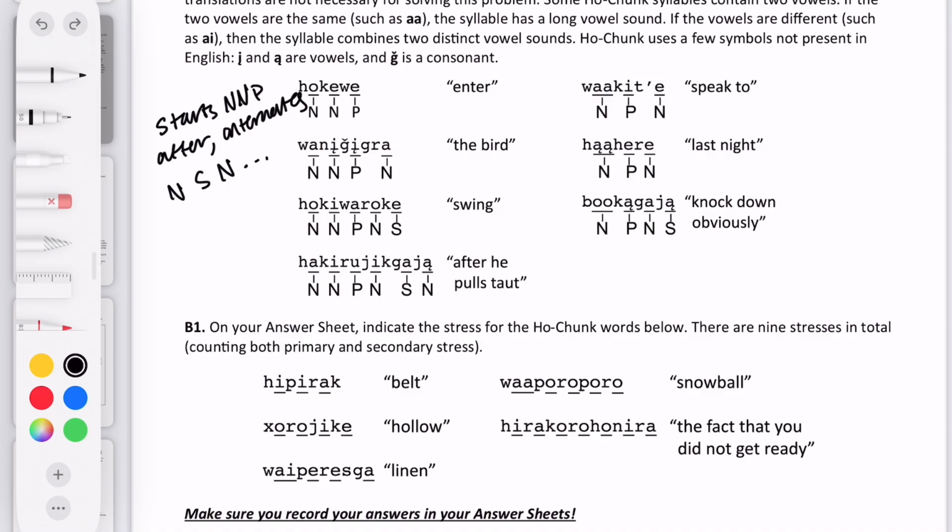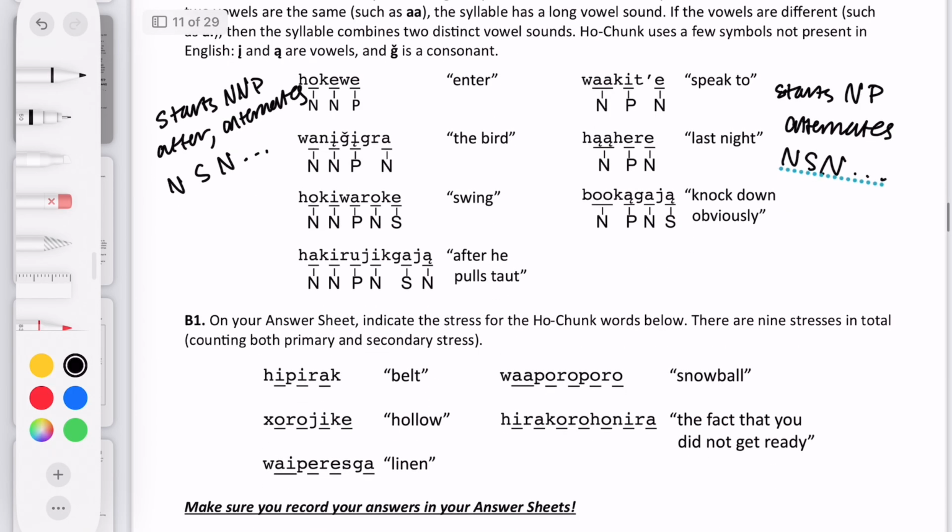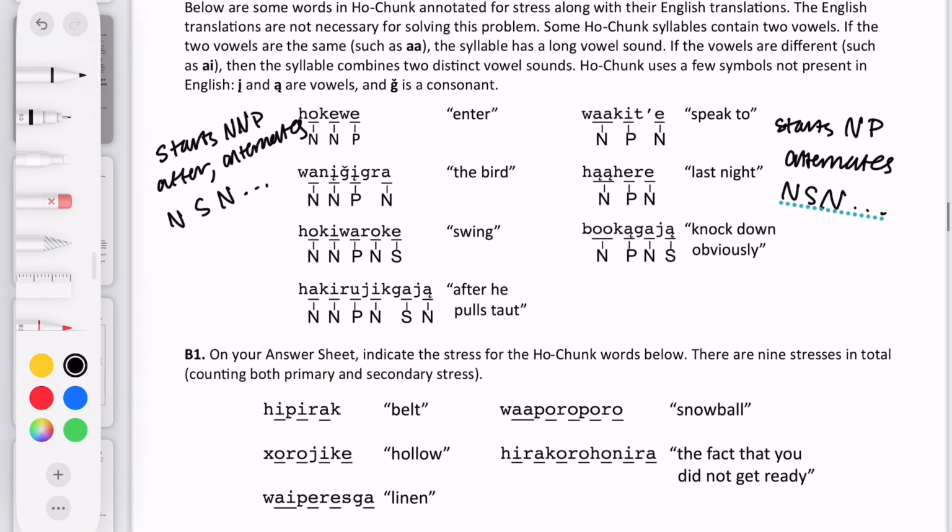Okay, so then we can write down the rules for this column, where it starts NP and then alternates NSN like the other column. Okay, now we just need to figure out what the difference is between the two columns, and if I look at the first syllable of each thing, I would say the answer is there.